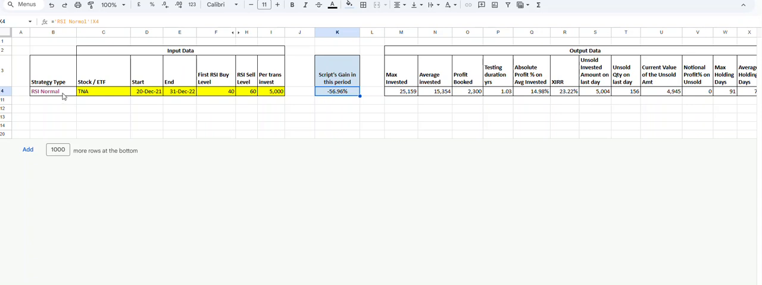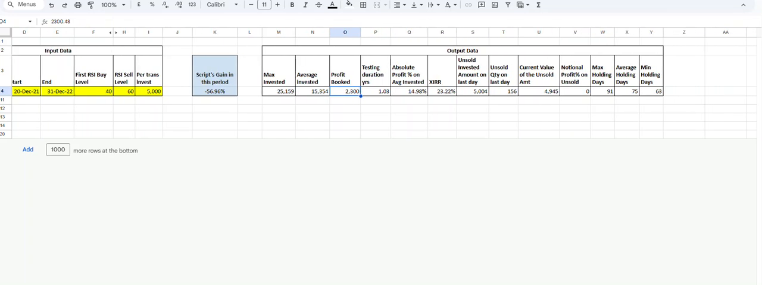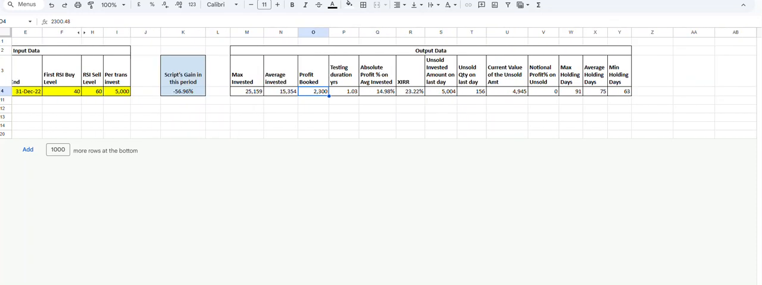So let's look at this. Minus 57%, and the absolute returns are around 15%. XIRR of 24%. And we had a maximum invested of 25,000. So 25,000 means that we had to buy 5 times. Average invested was 15,000, so around 3 tranches were bought. We booked a profit of 2,300, and the average holding period was 91 days, 75 days, and 63. So the number of days has reduced because triple X moves really fast.